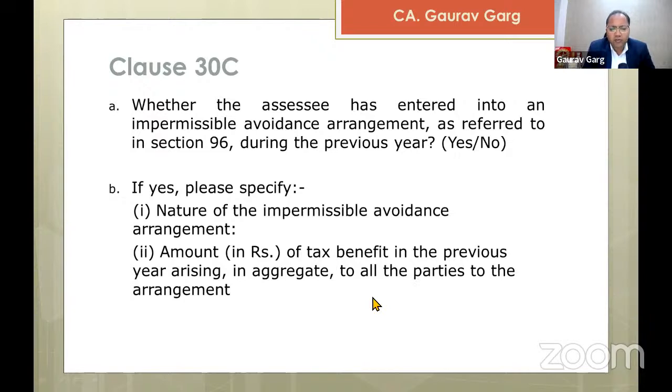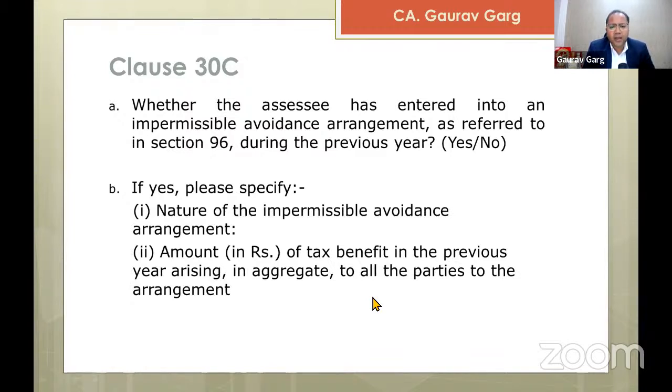The first question which comes to our mind is, do we have privity or access to look into the details of all the parties to the transaction? You have been appointed by one taxpayer, and that taxpayer is giving you access to his books.